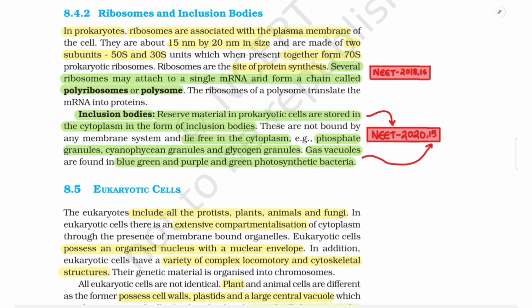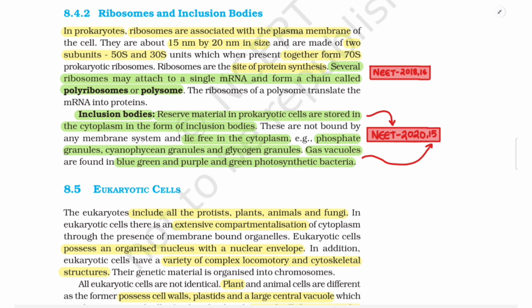Inclusion bodies. Reserve material in prokaryotic cells is stored in the cytoplasm in the form of inclusion bodies. These are not bound by any membrane system and lie free in the cytoplasm. Examples: phosphate granules, cyanophycean granules, and glycogen granules.